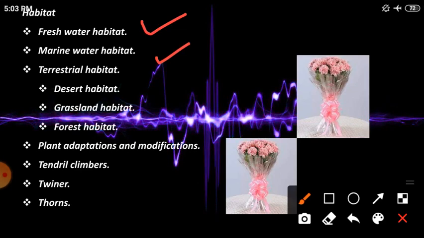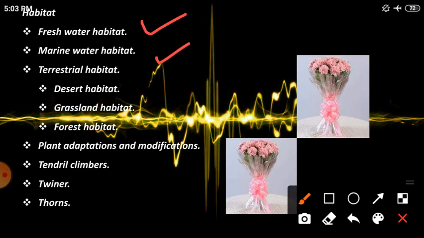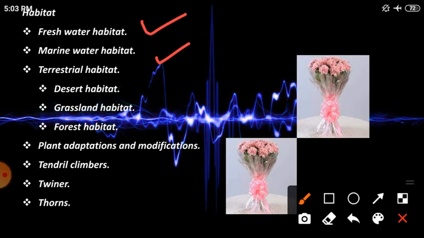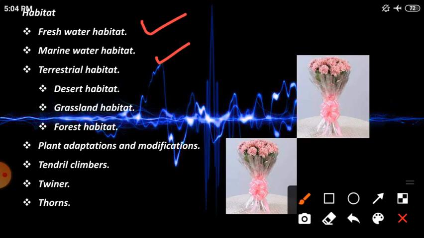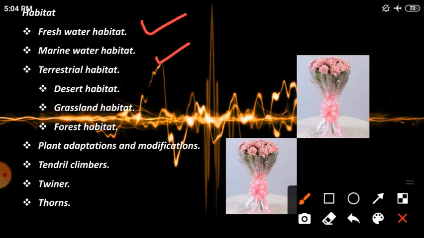Terrestrial habitat means the habitat or the place that is completely covered by land. In that there are three types of habitat: desert habitat, grassland habitat, forest habitat. Desert habitat means it is the hot and driest place. We can see cactus plant, opuntia plant in the desert habitat, and we can see the camel in the desert.